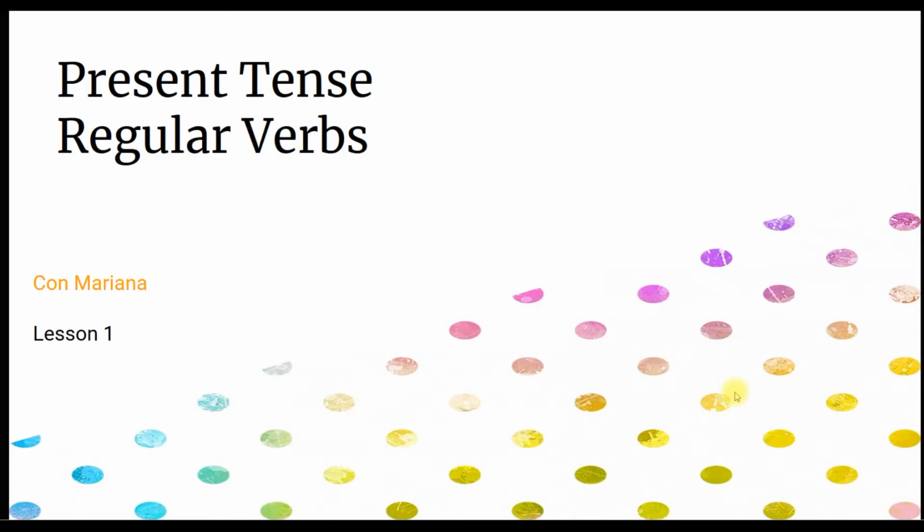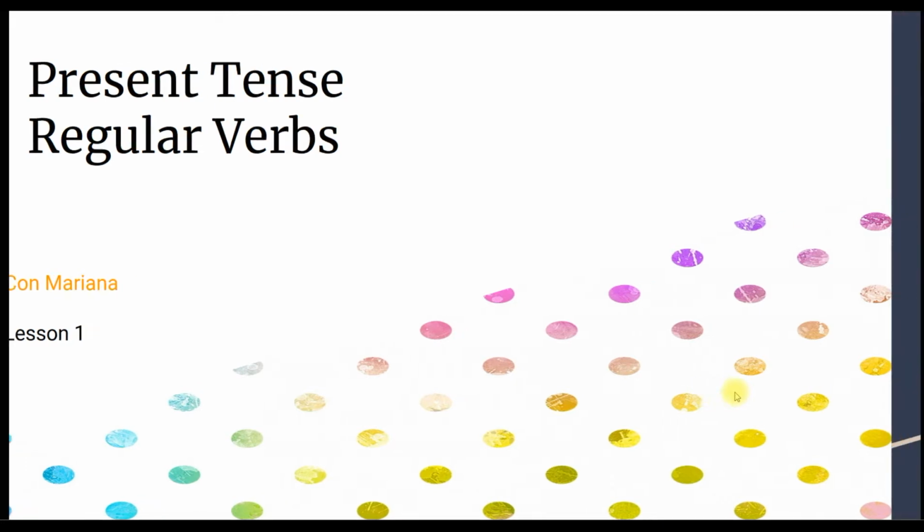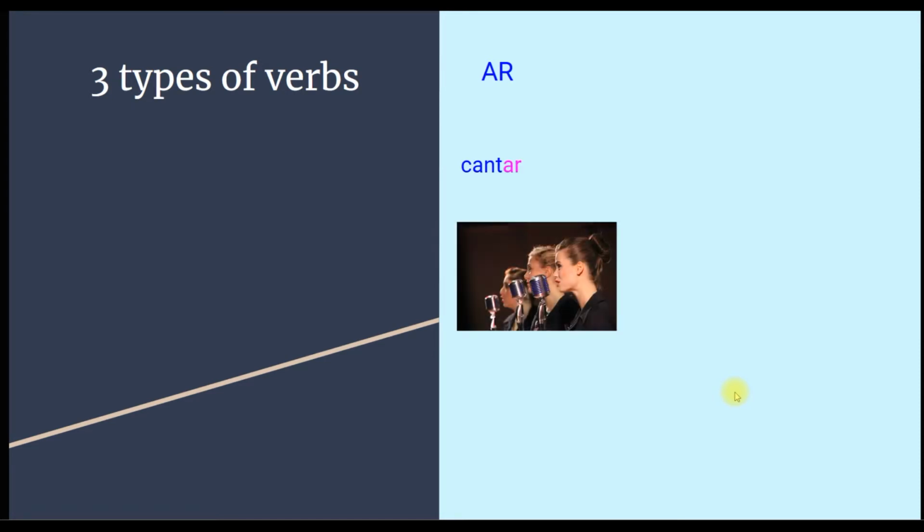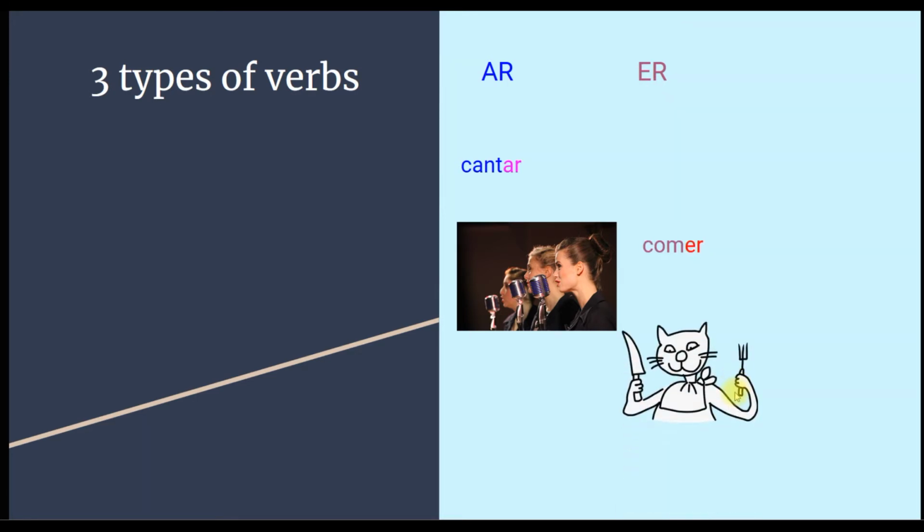Present tense regular verbs con Mariana, lesson 1. There are 3 types of verbs in Spanish. The verbs that end in ar, like cantar. The verbs that end with er, like comer. And the verbs that end with ir, like vivir, to live.